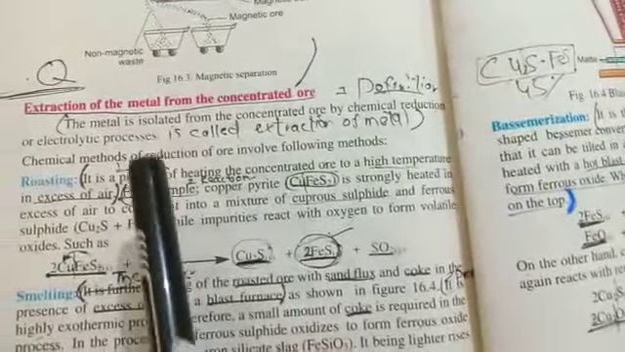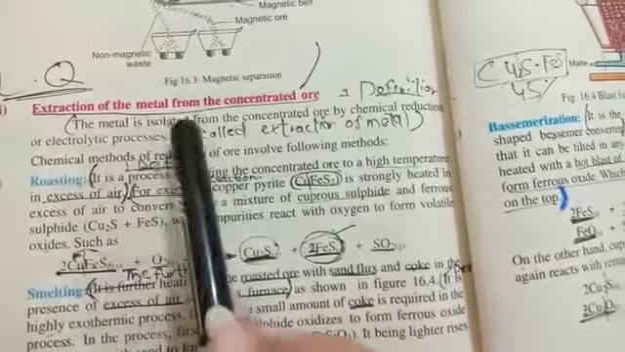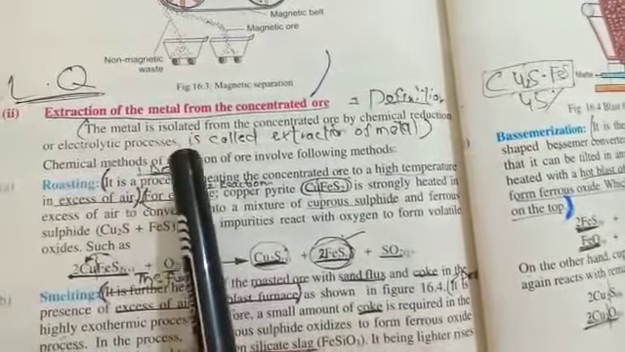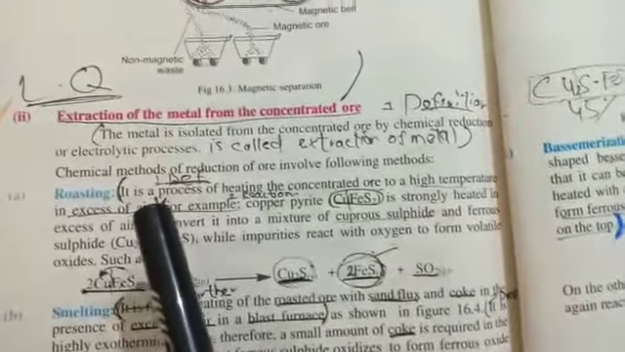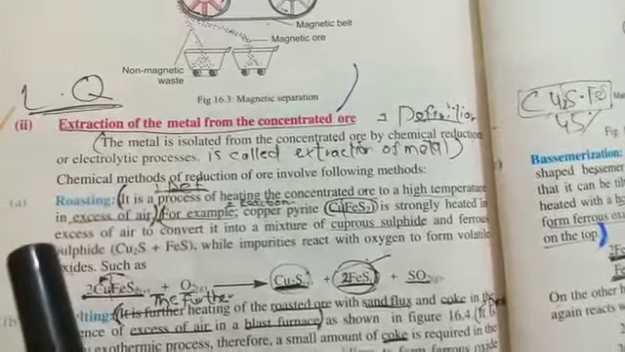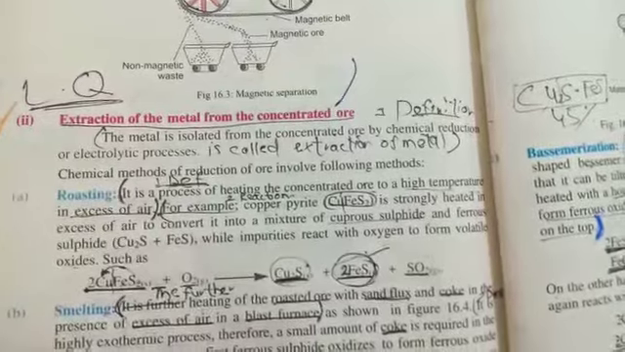Now let's start with the first one, that is the definition of the extraction of the metal. The metal is isolated from the concentrated ore by chemical reduction or an electrolytic process. This method is known as extraction. Now students, in the process of extraction we have to isolate the desired metal from the concentrated ore by chemical reduction or electrochemical processes.